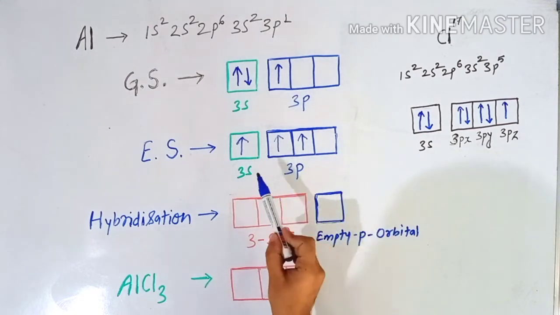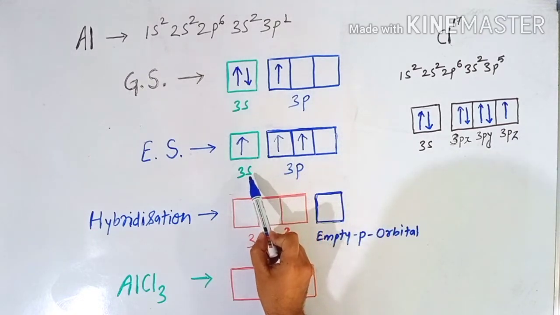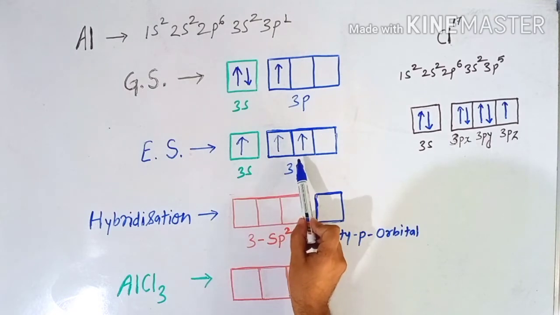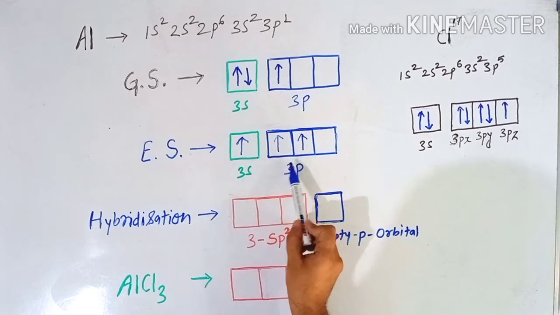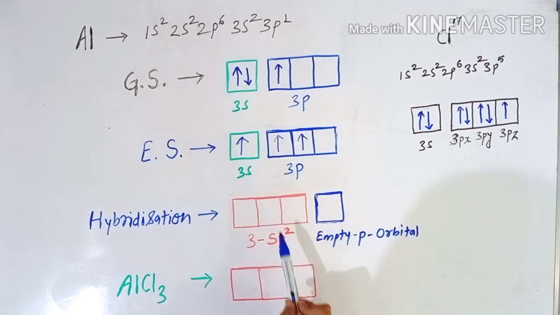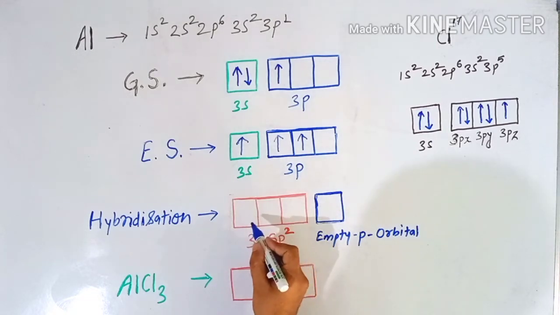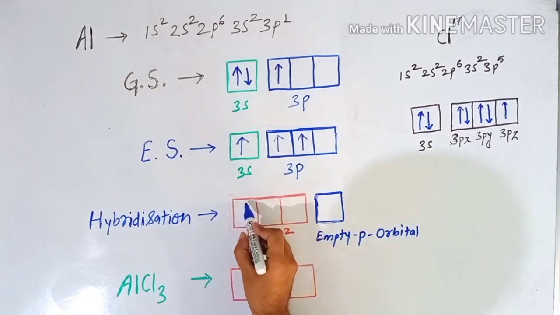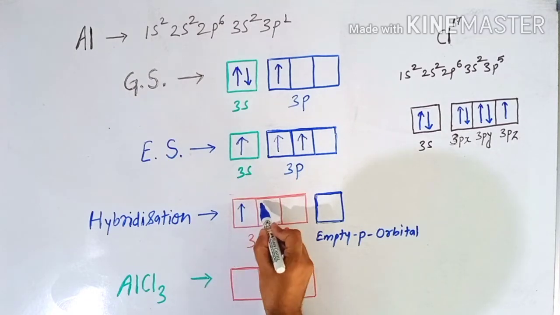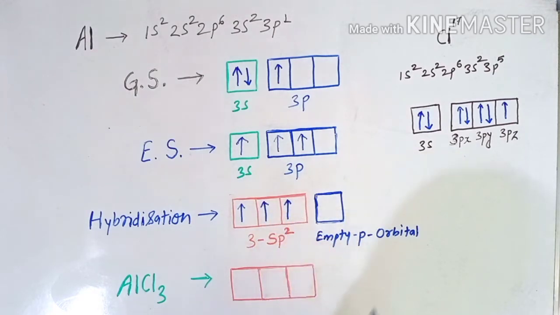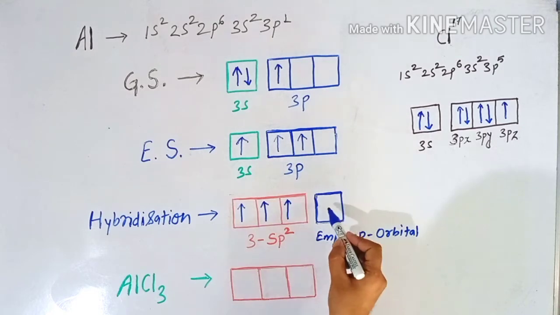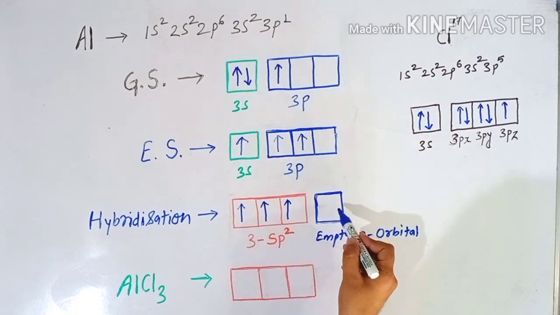So what happens in this excited state is that the s orbital and two p orbitals hybridize, and after hybridization they together form 3 sp2 orbitals. In these 3 sp2 orbitals, each contains only a single electron, and the 3pz orbital of aluminum still remains vacant.